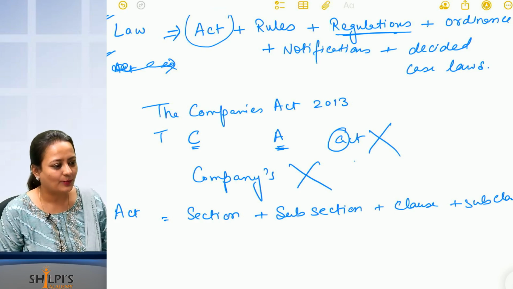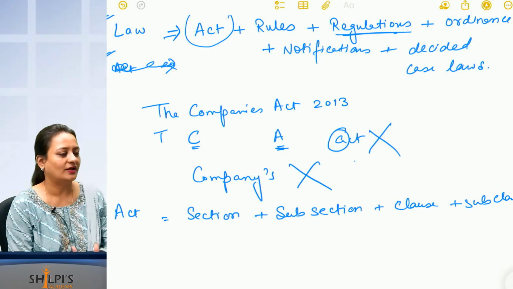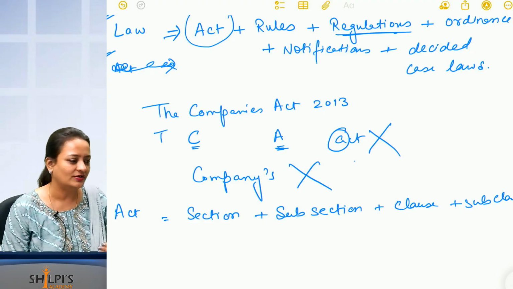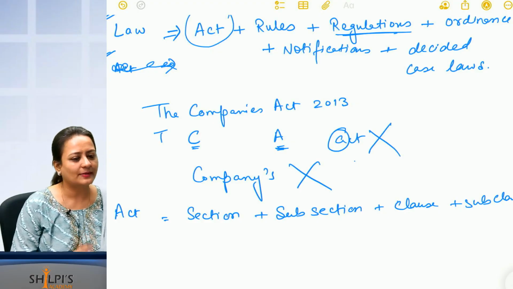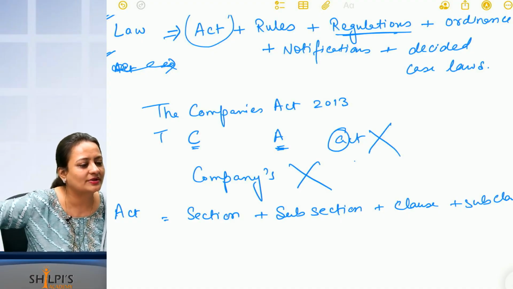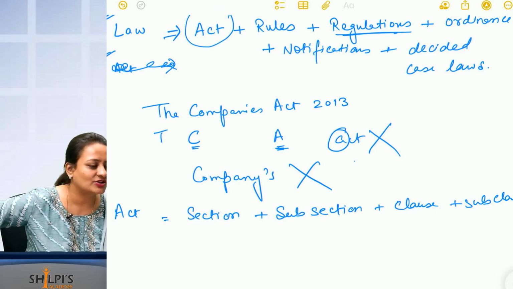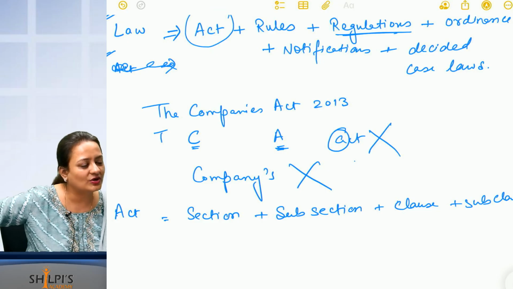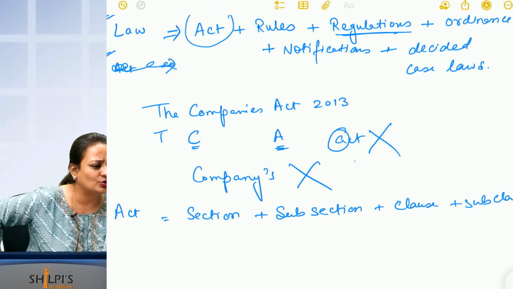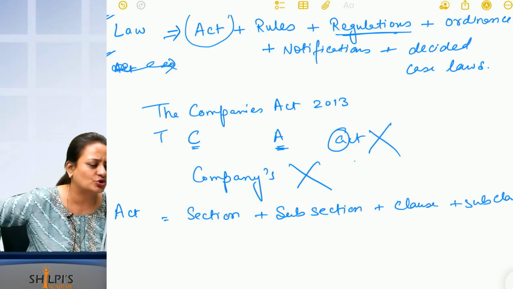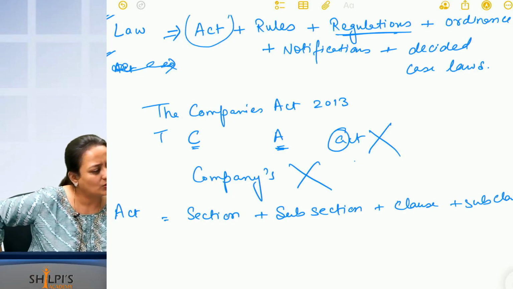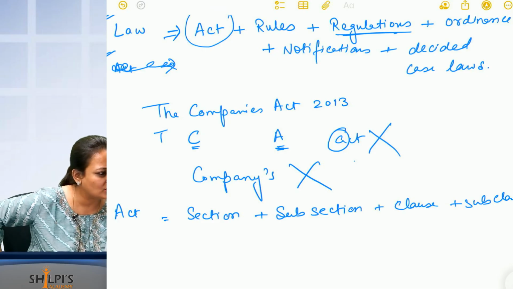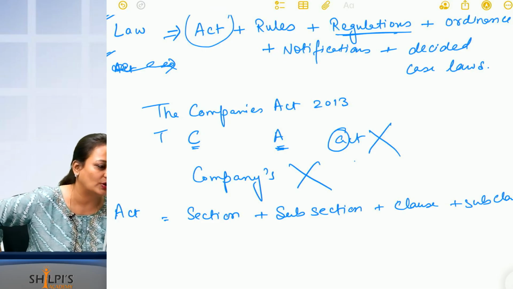Any regulatory body, how it manages its internal affairs, it will be mentioned in regulations. For example, SEBI. Do you know what SEBI is? Securities and Exchange Board of India, which governs the stock market. SEBI's internal regulations will say how many meetings they should do, what time they should start, who should be elected president, how the meeting will happen. For SEBI there will be rules. That is known as regulations. Are you able to understand this part?